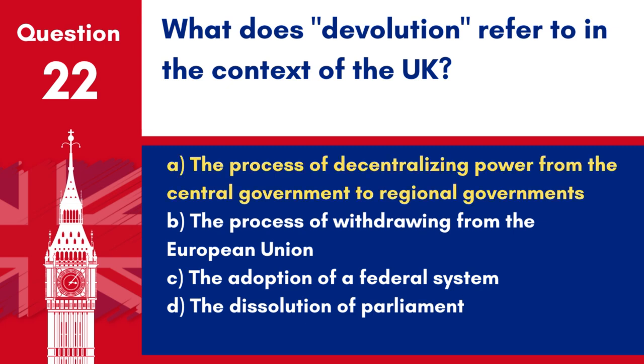Answer A. The process of decentralising power from the central government to regional governments. Devolution in the UK refers to the statutory granting of powers from the Parliament of the United Kingdom to the Scottish Parliament, the Welsh Assembly, and the Northern Ireland Assembly.